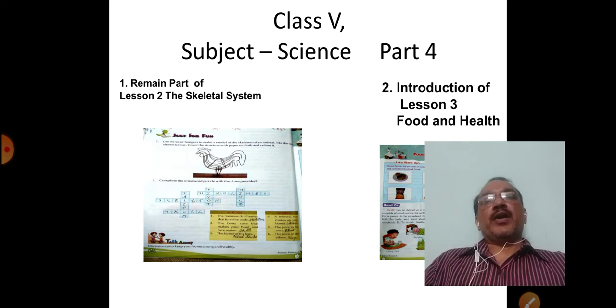See, now here, the first point is the remaining part of lesson number 2, the skeletal system. Previously I had discussed this lesson, so now we will discuss the remaining part. Second, I will start the introduction of lesson number 3, food and health.